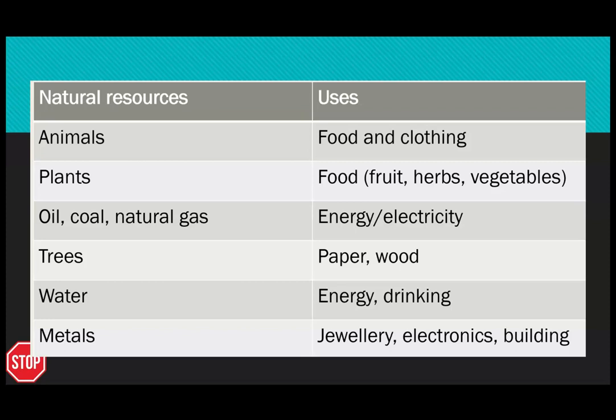These are different natural resources. You'll have a task on this. It's posted on ManageBack. We will discuss that later, and in class we'll review this.